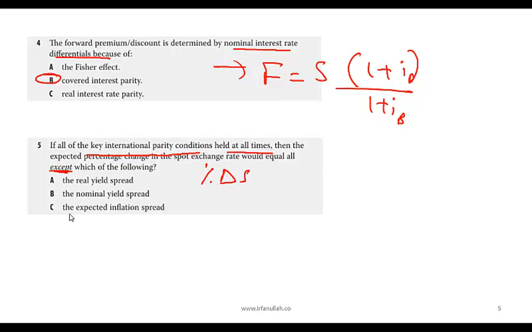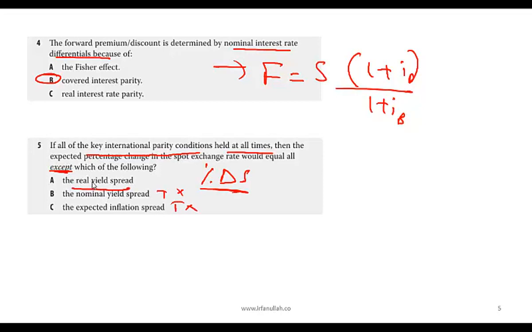If PPP holds, then this percentage change would be equal to the expected inflation spread. True. Would it be equal to the nominal yield spread? What is the nominal yield spread? It is the difference between the interest rates between the two countries. So this is also a true statement, and these two are therefore false. What about A? The real yield spread.